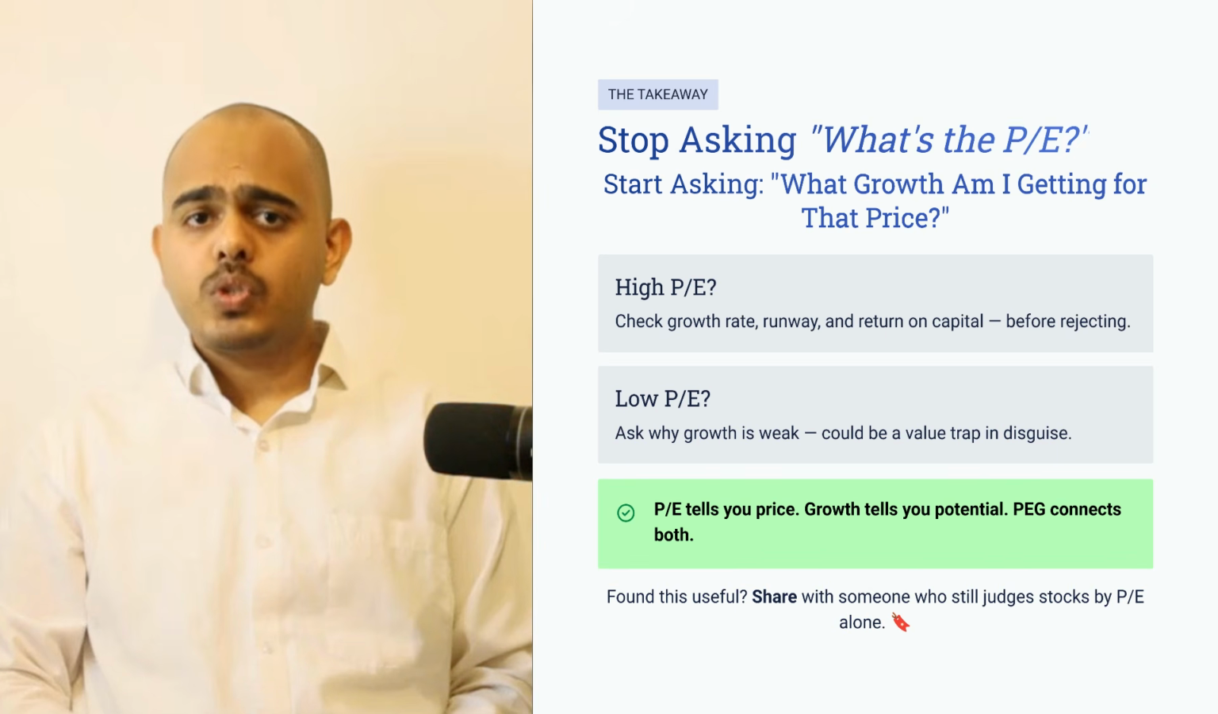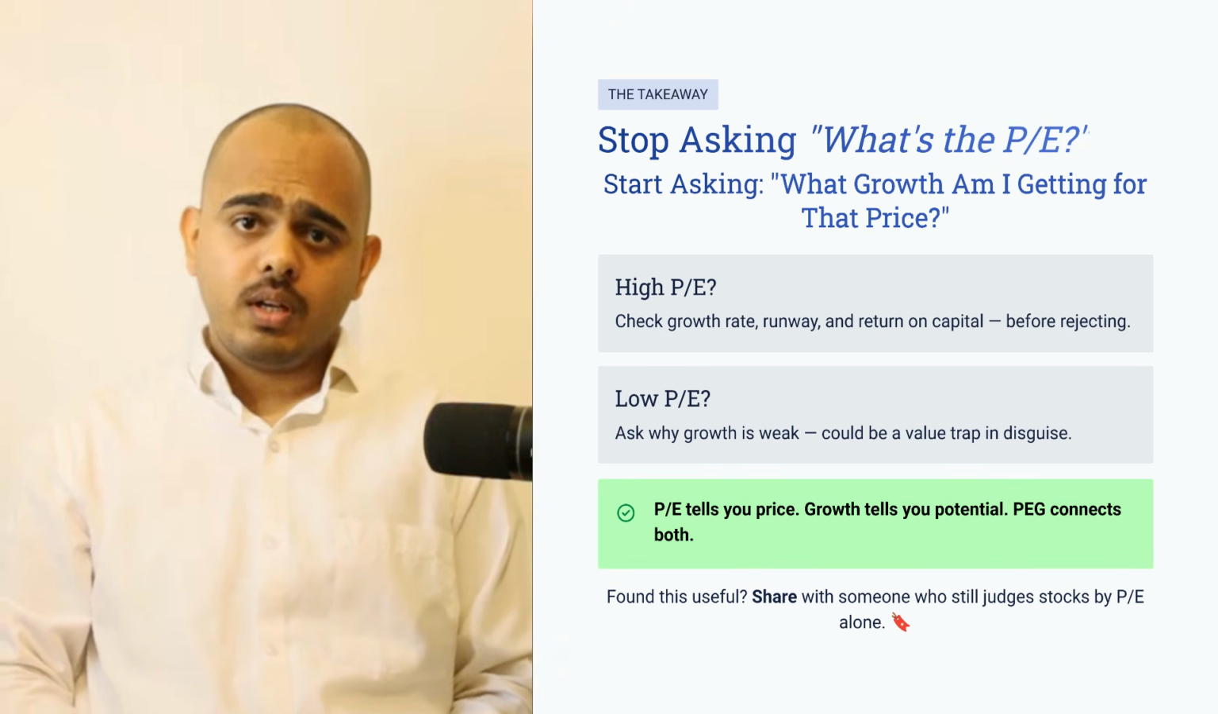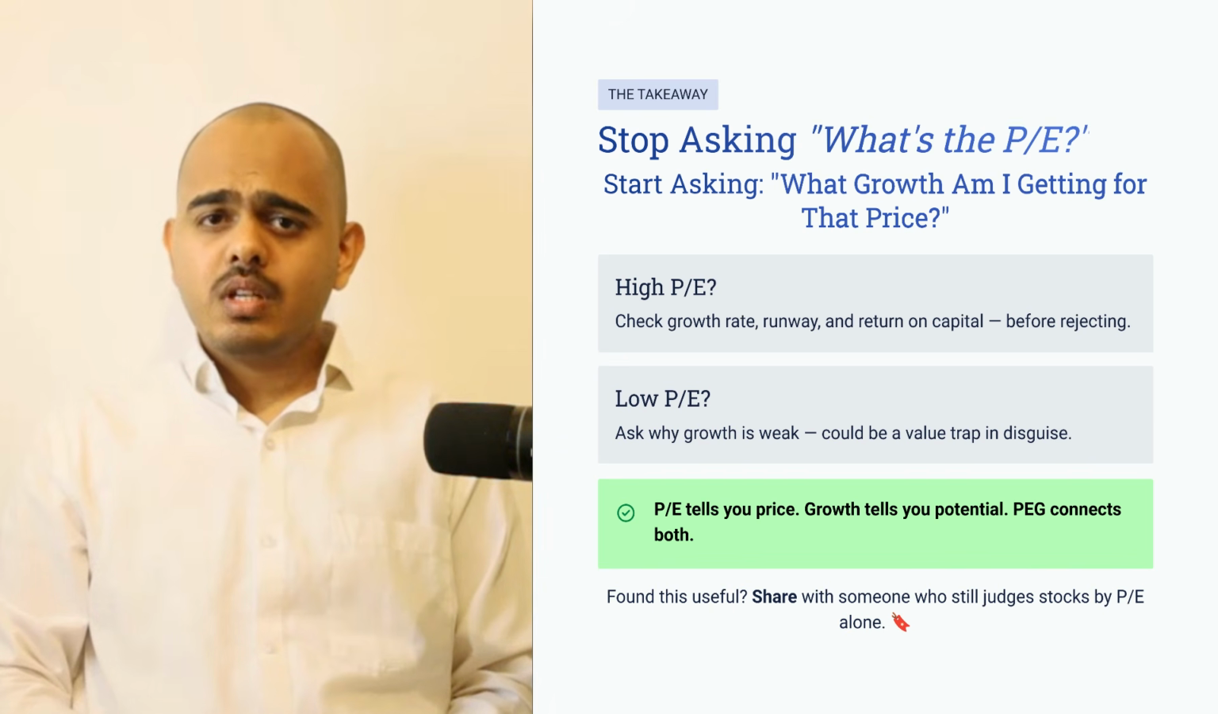When you see a lower PE stock, don't celebrate too early. Ask why growth is weak, why the market is discounting. Is this a mature business with no runway? Is this a governance risk? Is this a value trap? That is how a serious investor thinks.